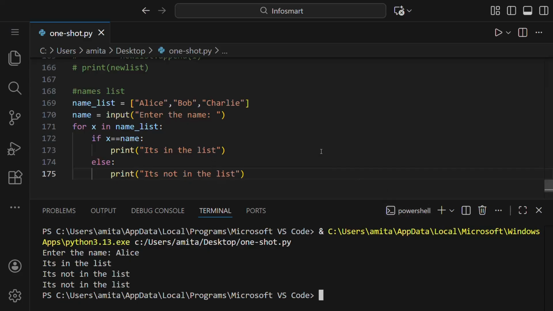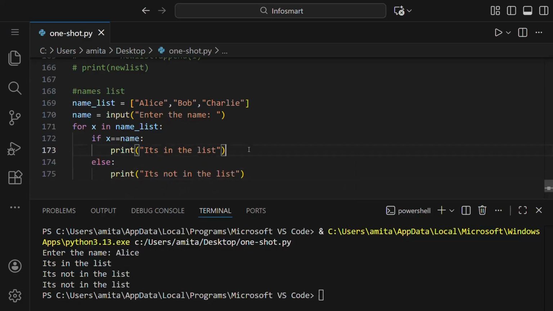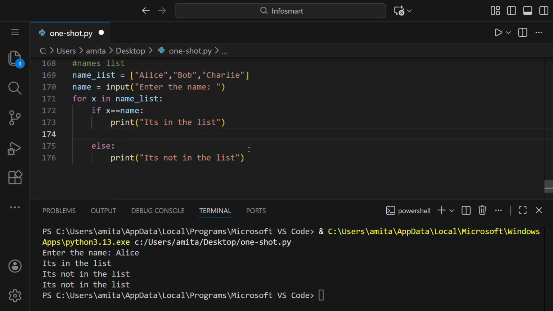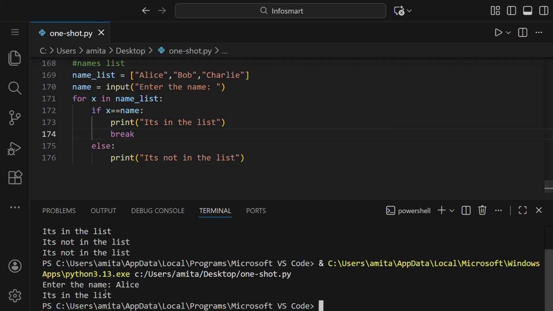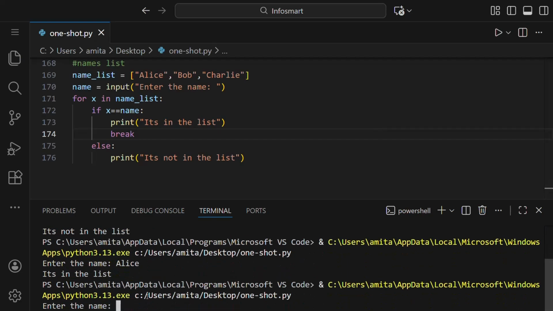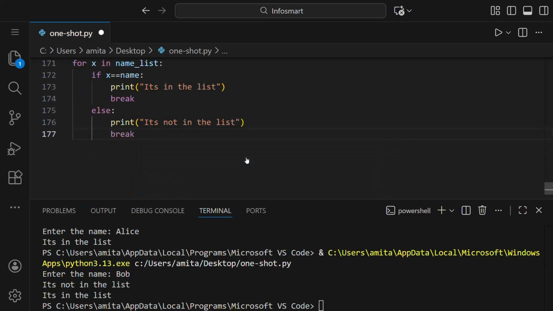there are two methods to do this. The first one is that here, after writing print, we can use break, as we have read break and continue. If we run this and we check Alice, then you can see we got the right result. But let us check some other name. So with Bob, it said it's not in the list, it's in the list like this. So we have to write break again after this.